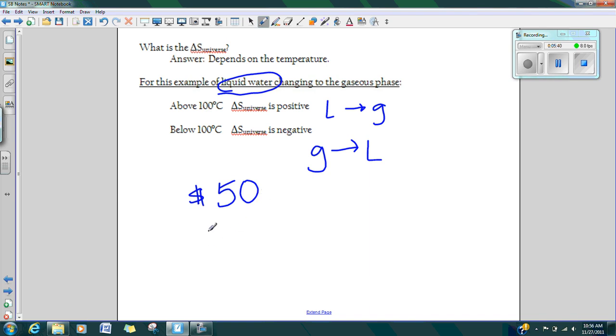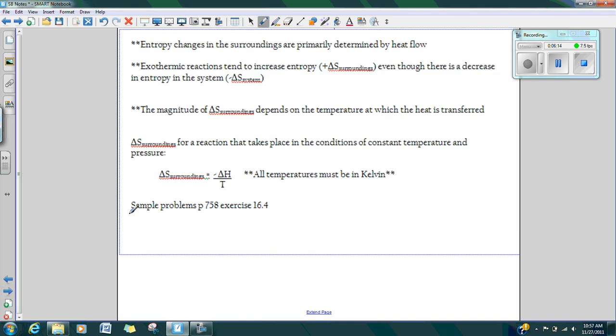The same thing if I take 50 joules of energy and apply it to a hot tub that already has really, really hot water. It's very, very hot. There's already a lot of energy there. The molecules are moving very rapidly already. Adding another 50 joules isn't going to matter. But if I take cold water, maybe a pan of water on your stove, adding 50 joules to that is definitely going to change the entropy. So it determines the heat flow, and you have to think about the situation in terms of figuring that out.